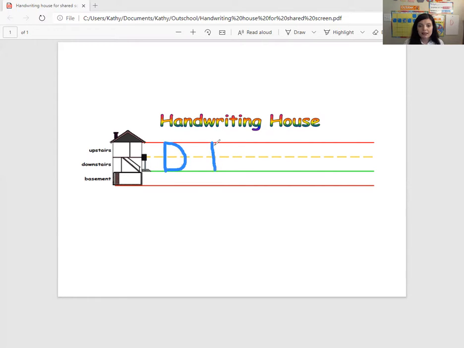So 1 and one big bubble. That's the letter D. You can practice along if you want to. And if you want the handwriting house sheet, you can get that. I'll put a link below. But you can even skywrite if you don't have any paper right now and you want to try. You can just skywrite 1 and one big bubble.